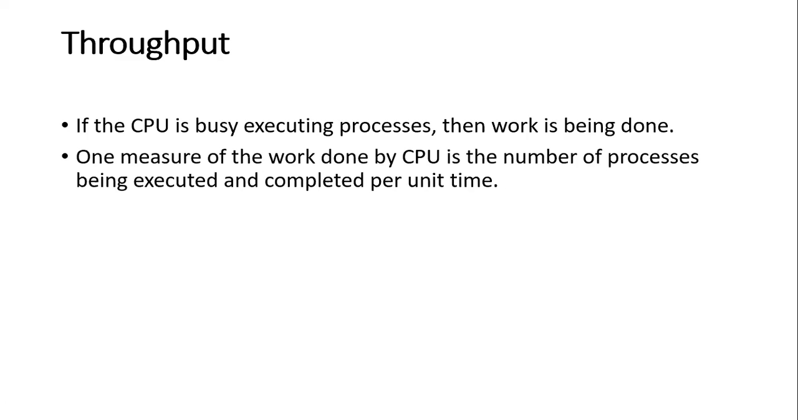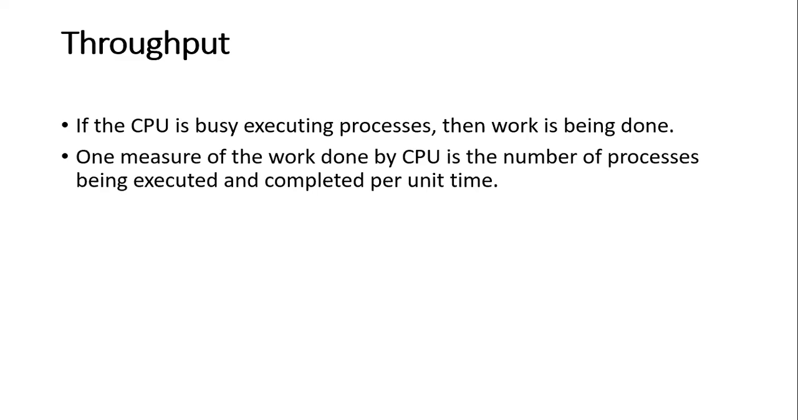So theoretically, we can say that how many processes are executed, how many processes are completed per unit time, that is nothing but your throughput, right? Throughput means the CPU is busy executing all the processes, and then only can you say that work is being done. Your aim must be to maximize CPU utilization, so the CPU is utilized at the maximum level. Then only can you get the maximum output, right?